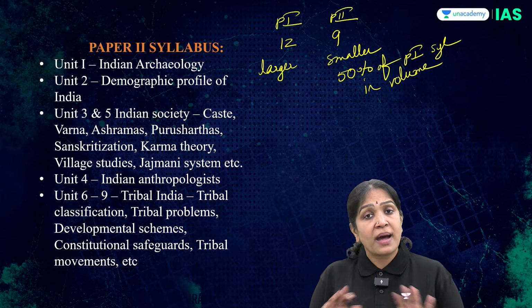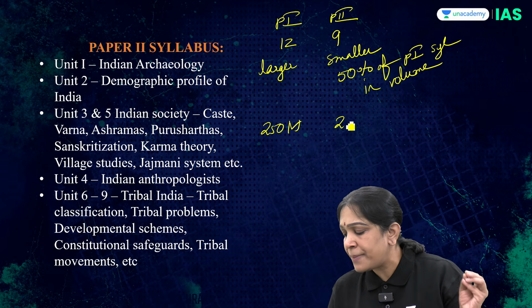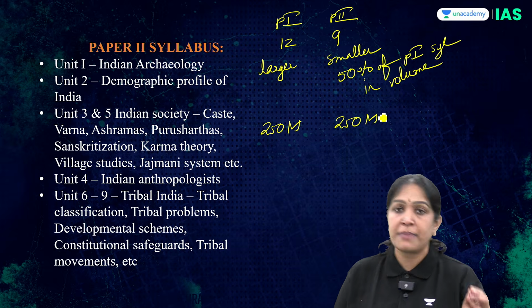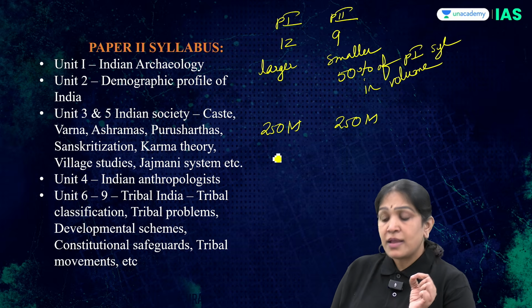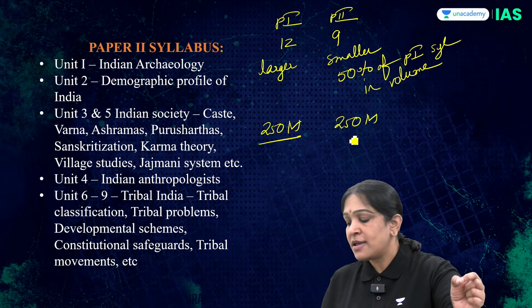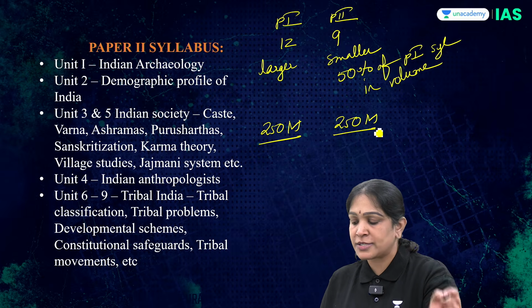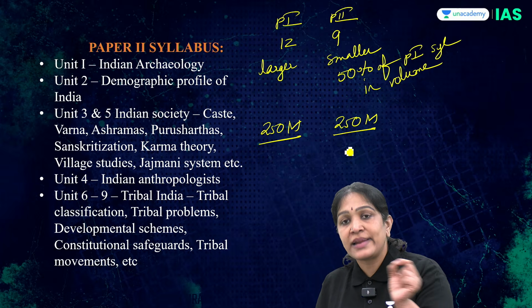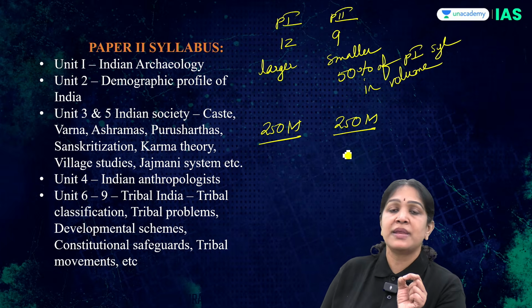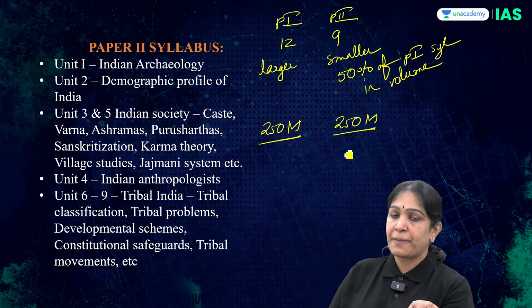Okay, but the marks are equal. Paper 1 is also for 250 marks, paper 2 is also for 250 marks. But here, when you get 250 marks from 12 large units, here you will get 250 marks only from 9 small units. So paper 2, particularly in recent years, many rankers are getting better marks in paper 2 compared to paper 1.